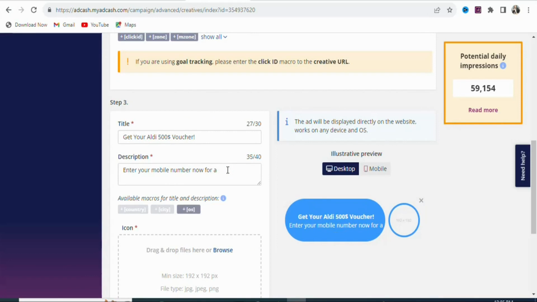So let's delete this and then write it well. You can see enter your mobile number now to win. Let's type something like that, to win. I think this is okay.